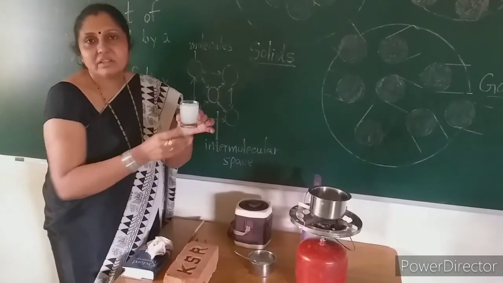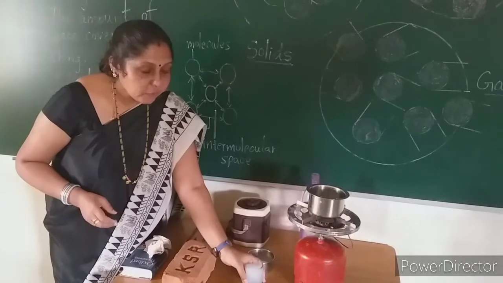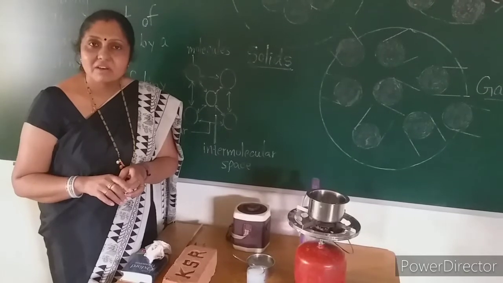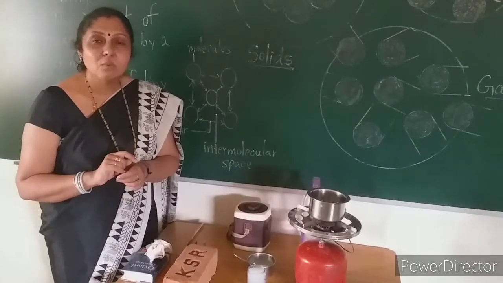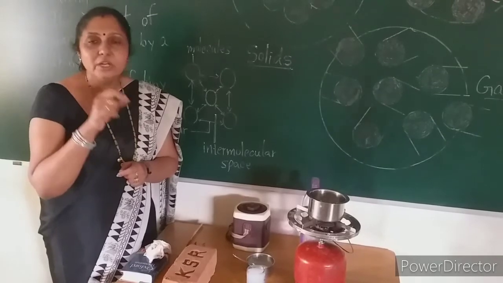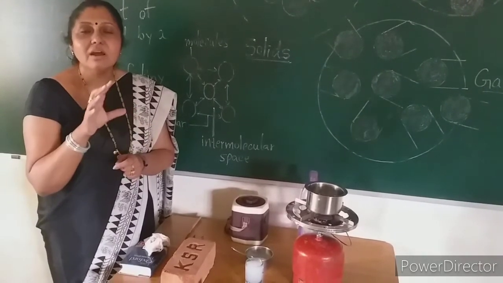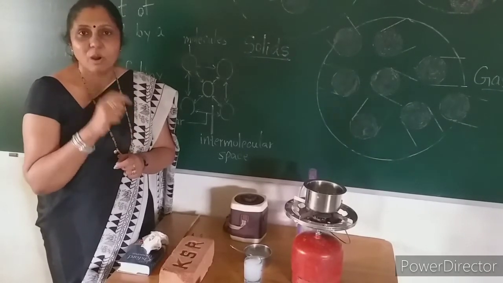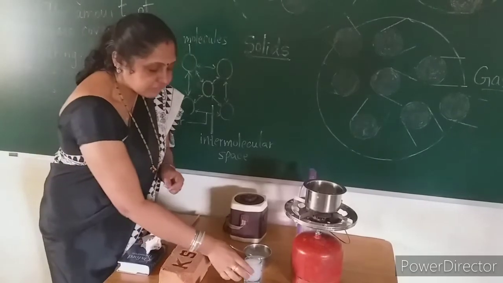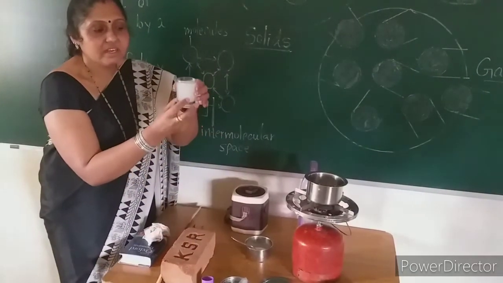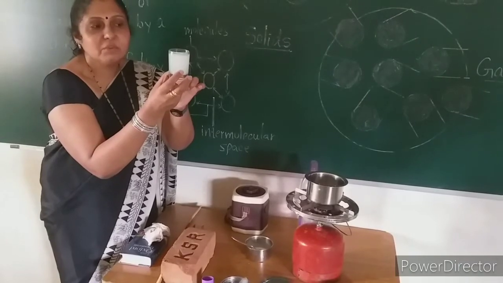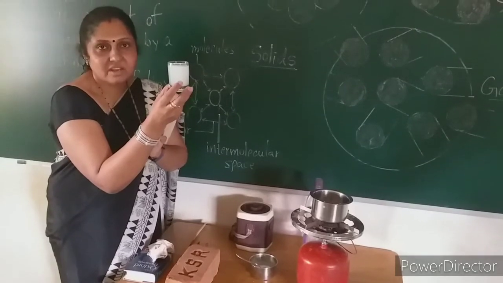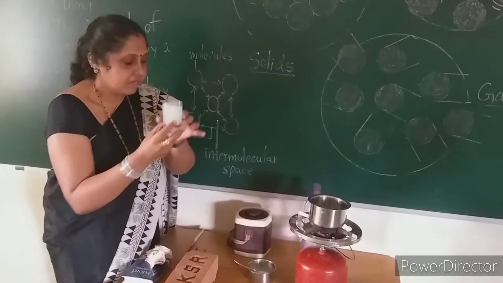Okay. One more thing. Liquids don't have a particular shape. But what do they do? When you put them into a container or a tumbler, they take the shape of that tumbler or container. I have already shown you: this liquid, the mixture of milk and water, has taken the shape of this tumbler.